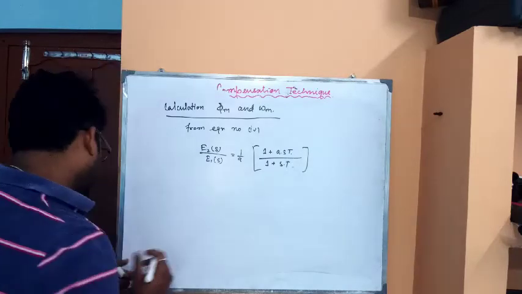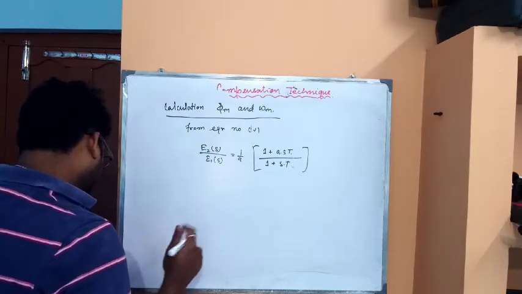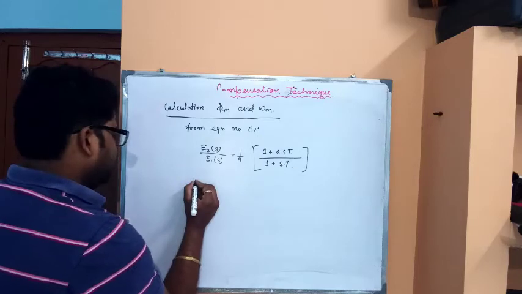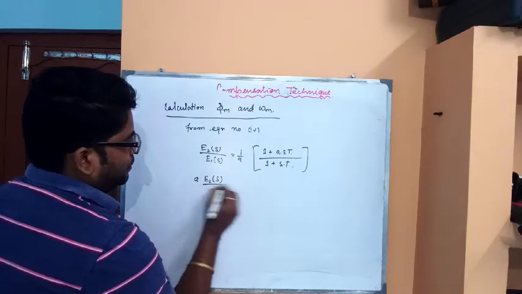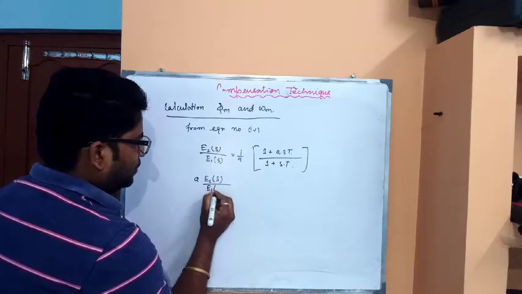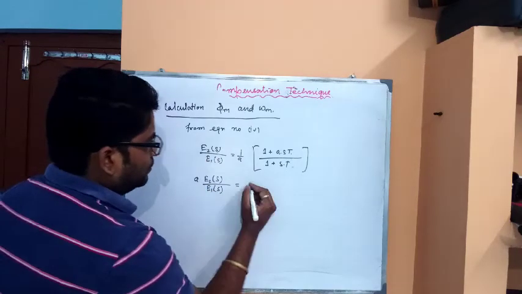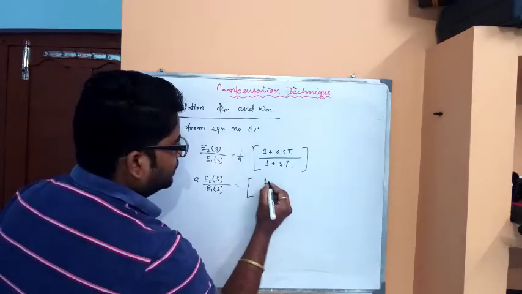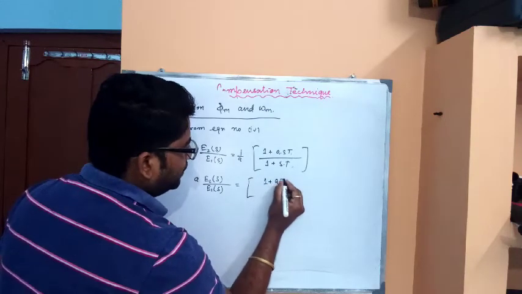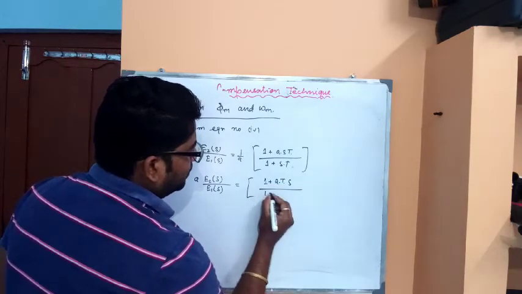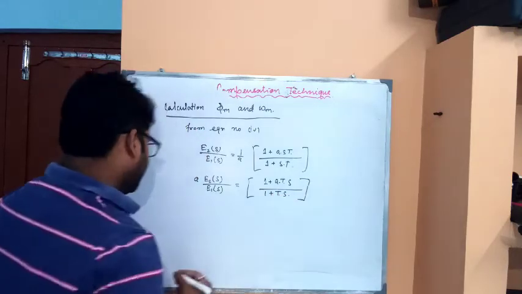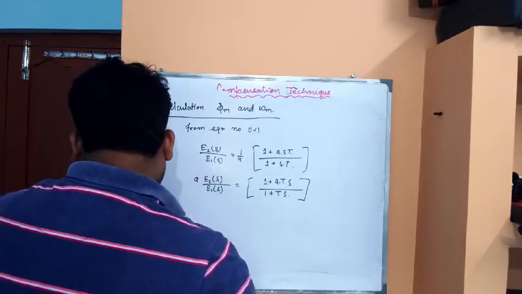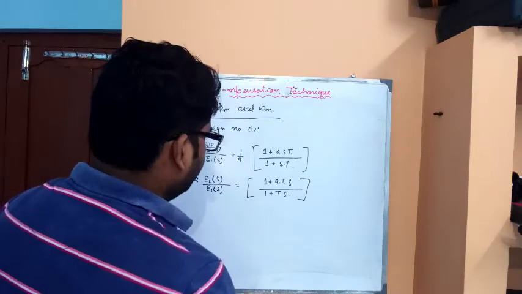Further, this expression can be written as a E2(s) by E1(s) equals (1 plus a T s) divided by (1 plus T s).